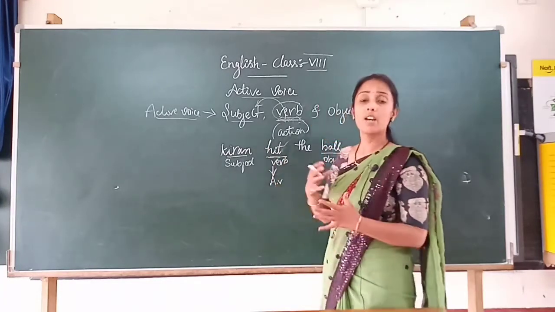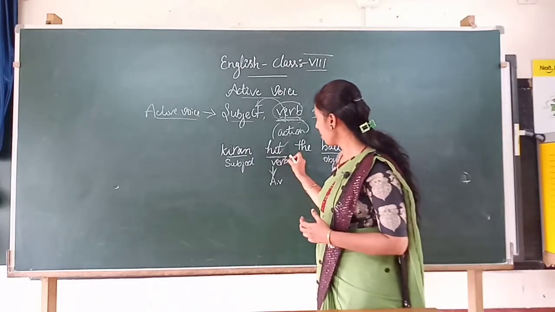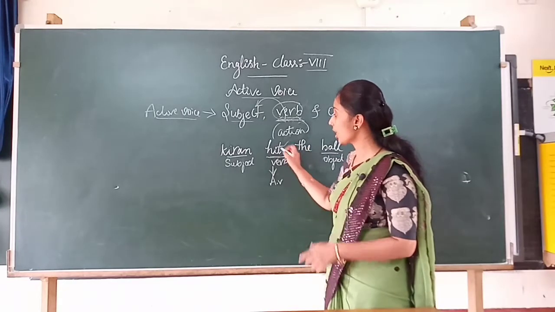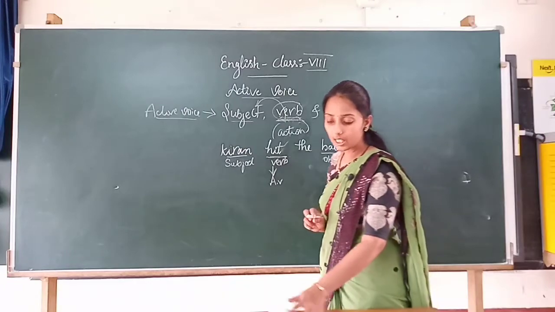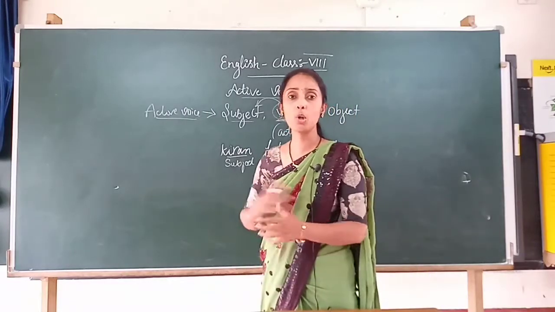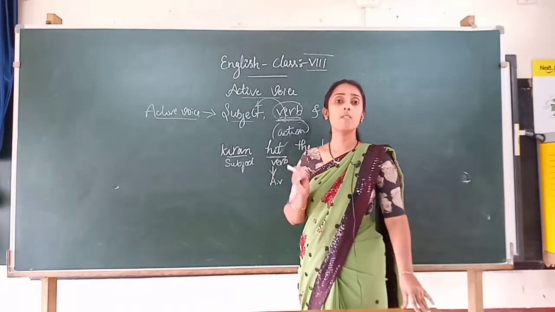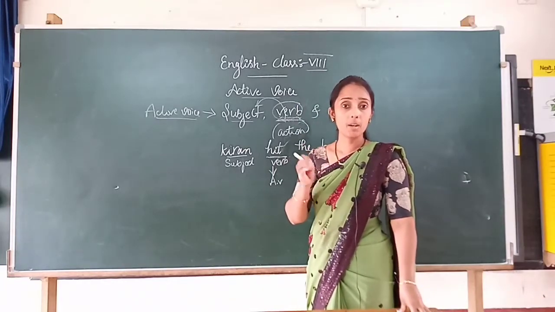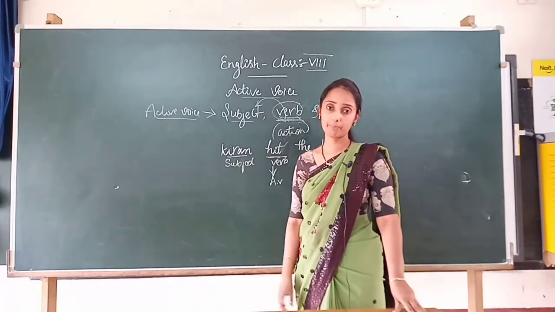Active in the sense which presents the action. Right, here the verb presents the action, and that action is done by the subject. Clear? Is it clear? Go in a simple way. No need to complicate the situation. Mainly, active voice in the sense that the verb is doing the action, and that verb or action is done by the subject. Clear?